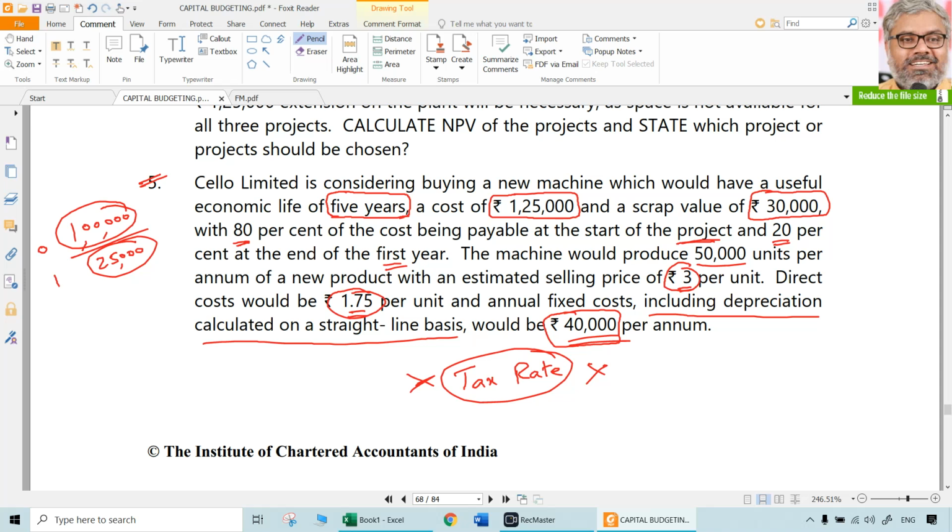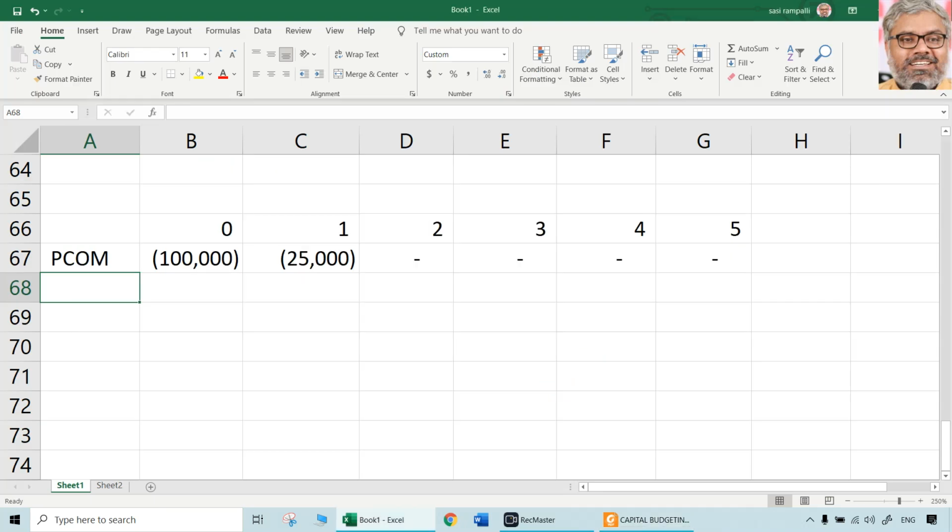50,000 units per annum is what this machine is going to produce. The selling price is 3, direct costs are 1.75, which means 1.25 can be taken as contribution. So what is going to be the contribution each year? Each year it is going to be